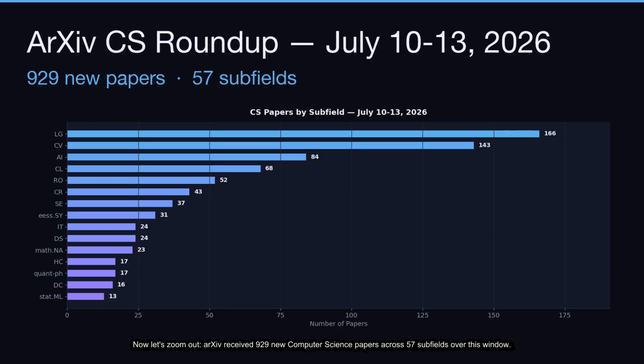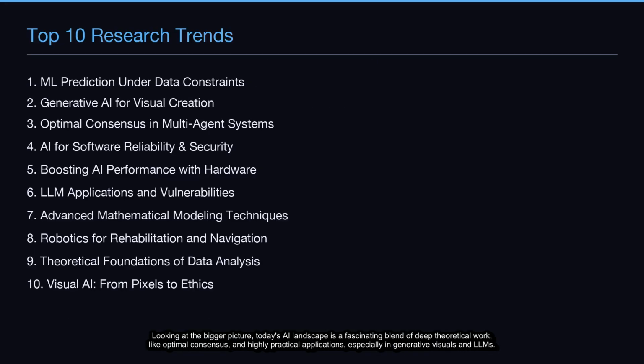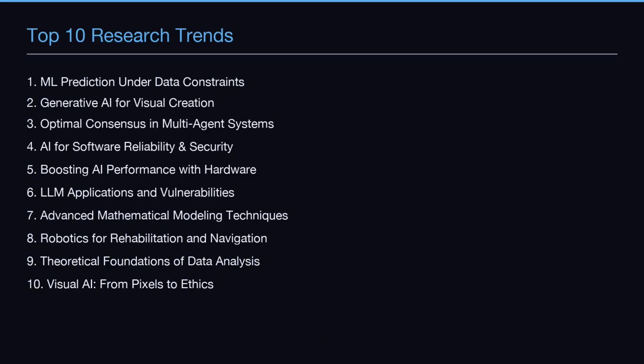Now, let's zoom out. ArXiv received 929 new computer science papers across 57 subfields over this window. Here are the trending areas shaping the field. Looking at the bigger picture, today's AI landscape is a fascinating blend of deep theoretical work, like optimal consensus, and highly practical applications, especially in generative visuals and LLMs. Let's take a quick look at each.